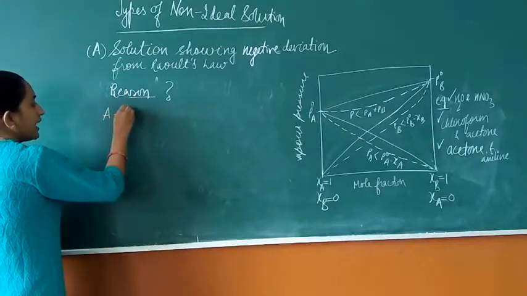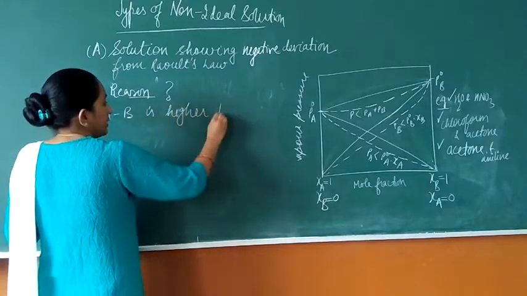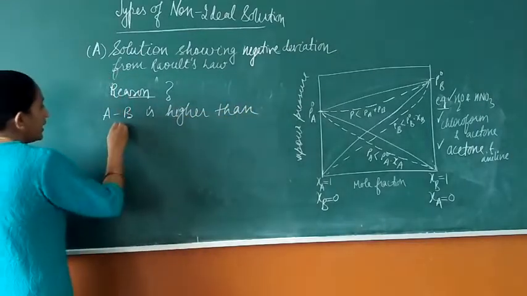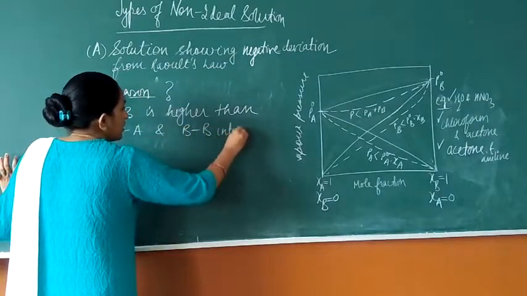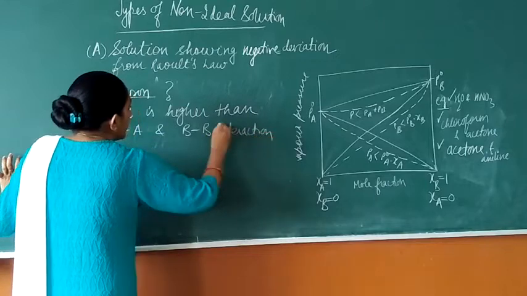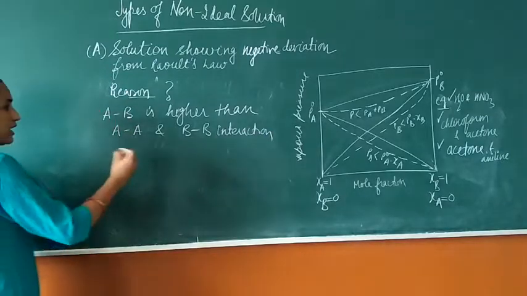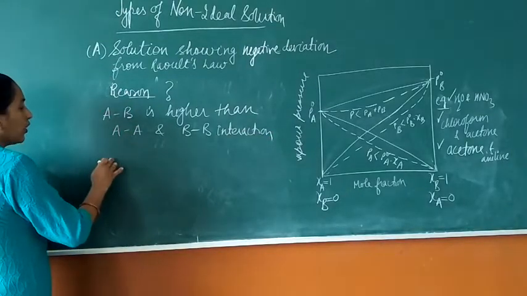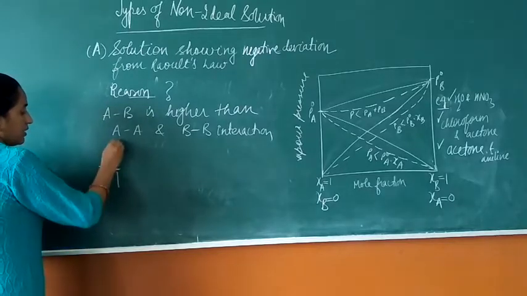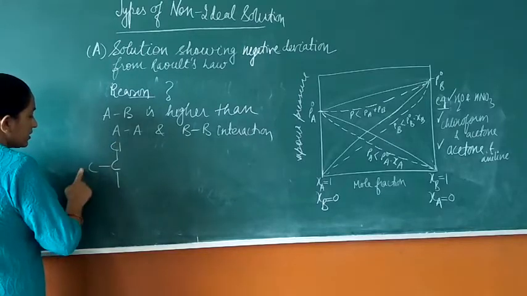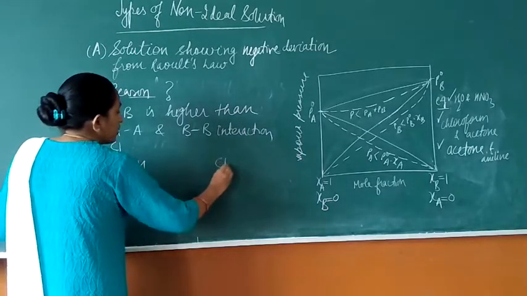We will take the example of chloroform and acetone. The reason is that the AB interaction is higher than the AA and BB interactions. So the AB interaction will be of higher magnitude than the AA and BB interactions. Let's take the example of chloroform and acetone. So if we have chloroform here, CH3 here, and another example is the acetone molecule here.